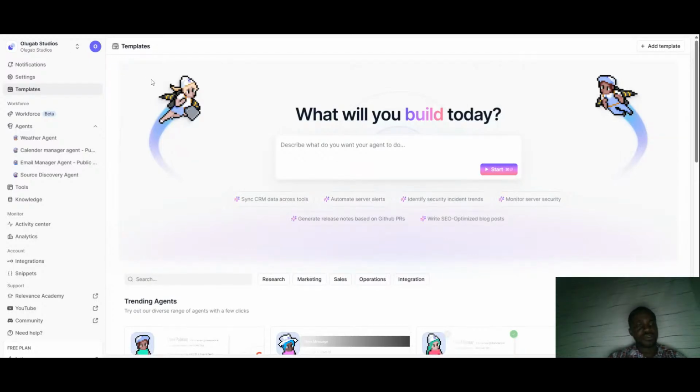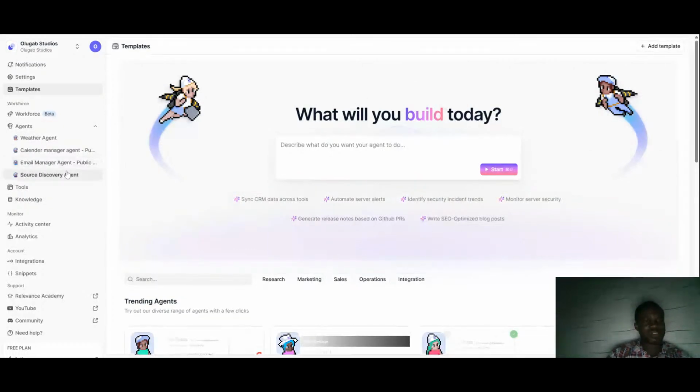So the first thing you do is to go under where we have agents. By your left, you will see obviously the name you gave when you were filling some things at the beginning when you signed up. You have notifications, and if there is any, settings. Template is where we are. We've seen all the different templates. We have the workforce. Here we have agents, which is what we are interested in. There are three things we are interested in here: agents, tools, and knowledge.